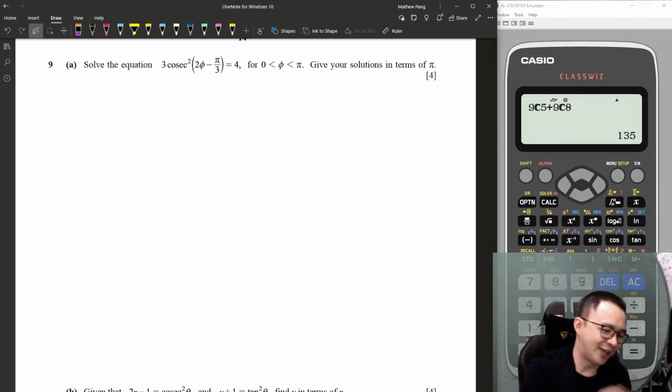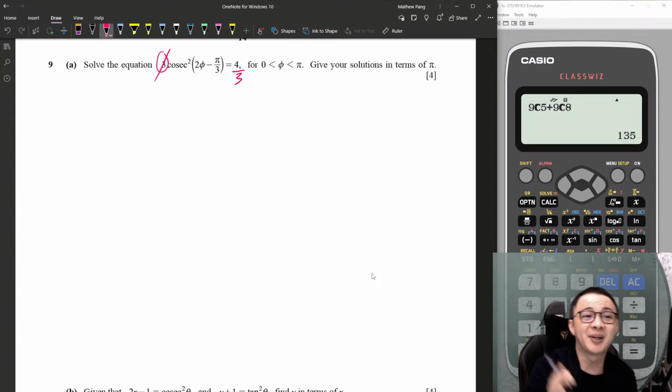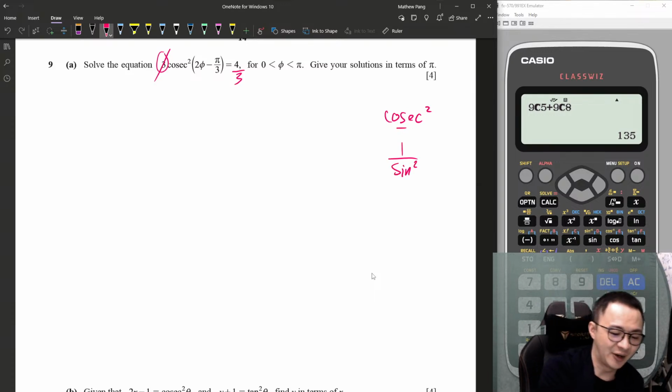Trigo. I like Trigo. I know a lot of you hate Trigo. First thing is throw the 3 to the other side. So cosecant, let me throw 3 to the other side. You should know, right? You are not dumb. This becomes 4 over 3. Then cosecant square. Cosecant is, see the third letter. Cosecant square is 1 over sine square, isn't it? So I get 1 over sine square.